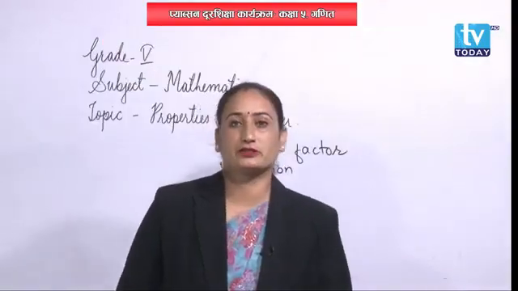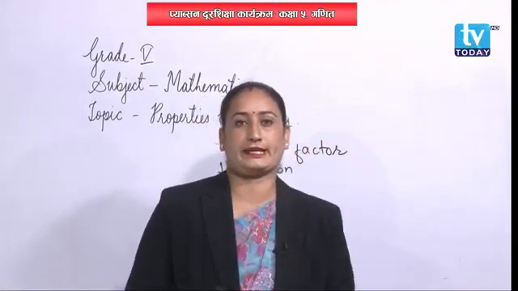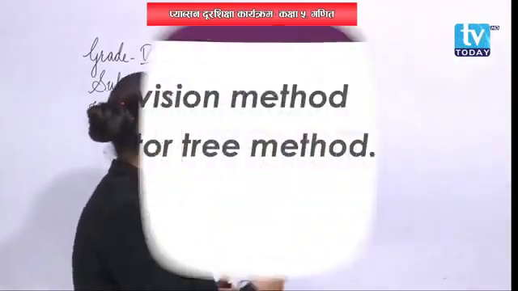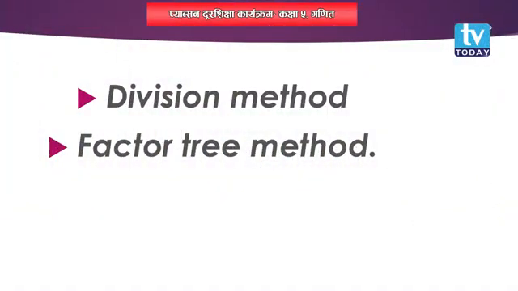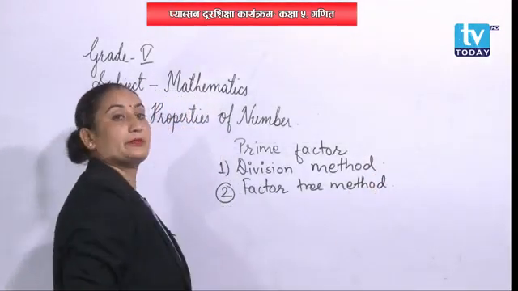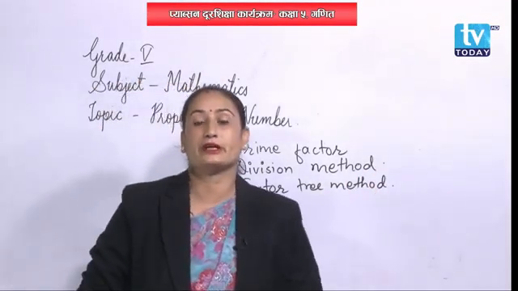Just like that, we are going to find out the prime factor. So, in prime factor, we are going to learn about two things. First one is the division method and second one is the factor tree method. Division method and factor tree method.